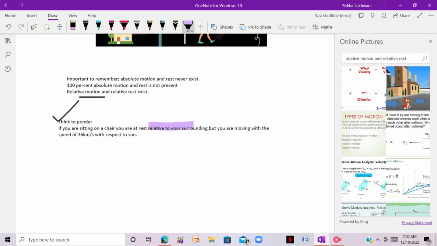Okay, basically mechanics is a branch of physics that deals with the study of objects that are in motion.